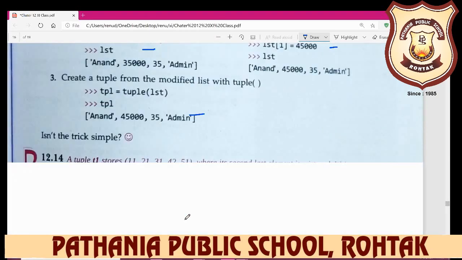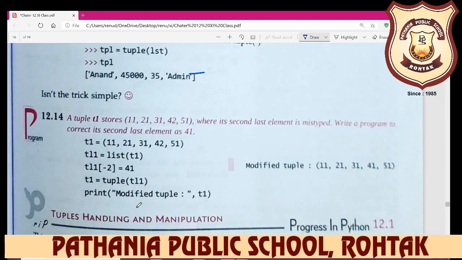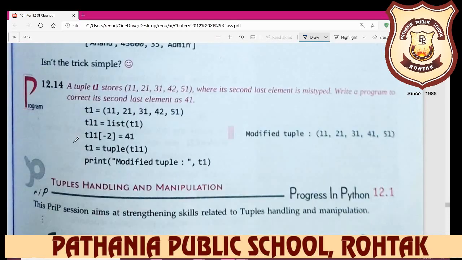This trick is simple, is it not? You can do one program here. A tuple T1 stores 11, 21, 31, 42, 51, where its second last element is mistyped. Write a program to correct the second last element as 41. You just create the tuple, convert T1 with list, and then set index minus 2 equal to 41. So we change it, and then write T1 equal to tuple(T1). Now we have created the tuple again, and then display it.